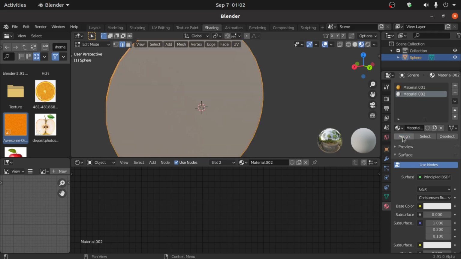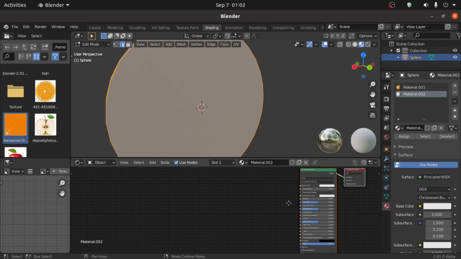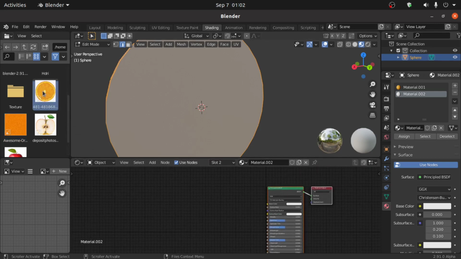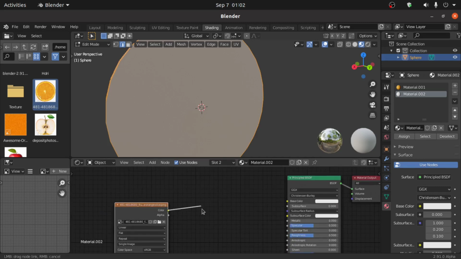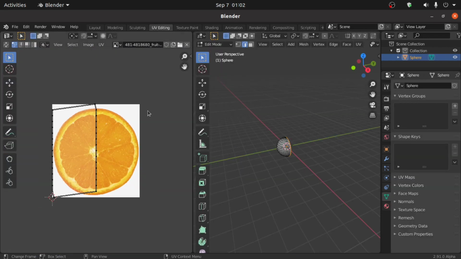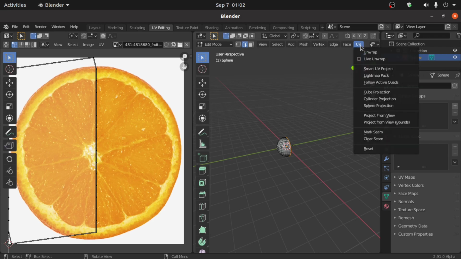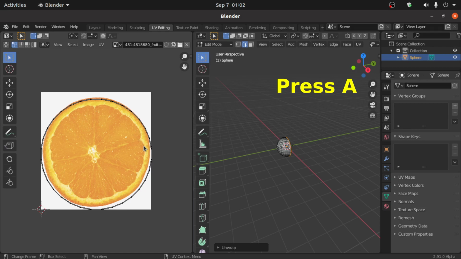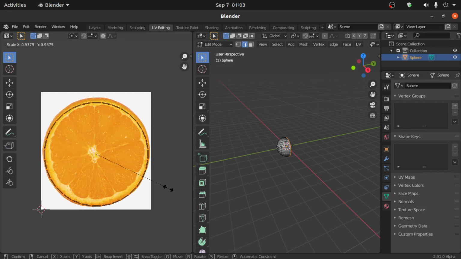enable here assign. Now we have this node. So now we have to select these textures, connect this color point with this base color, and we have to fix this issue. So click on the UV Editing workspace. Now click on the UV option and select Unwrap. Now press A to select all the vertices here. Then press S to scale.